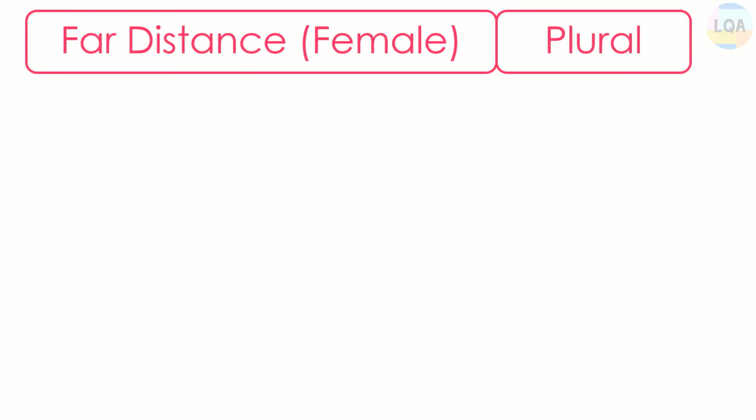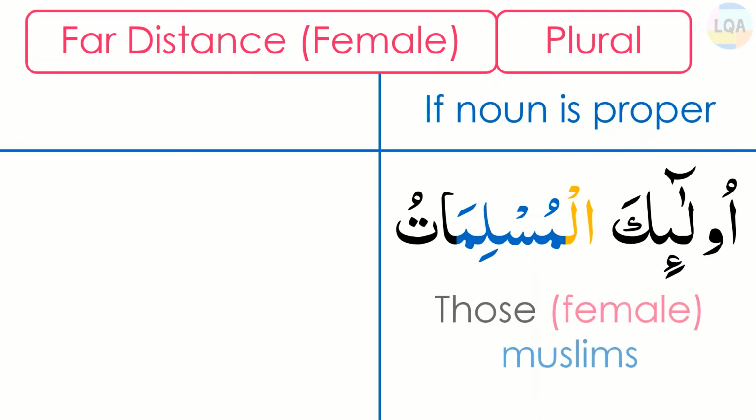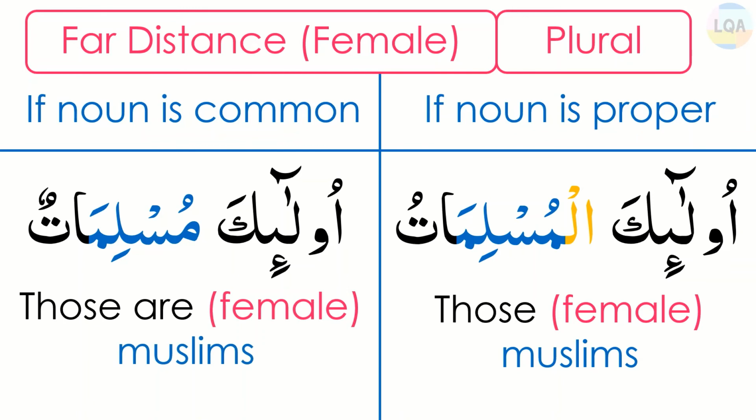Let's see some examples of plural far distance pointer for female gender, which is ulaika. If the noun is proper like ulaikal muslimatu, then the translation will be those female Muslims. And if the noun is common like ulaika muslimatun, then the translation will be those are female Muslims.